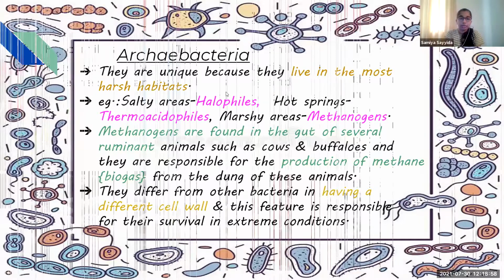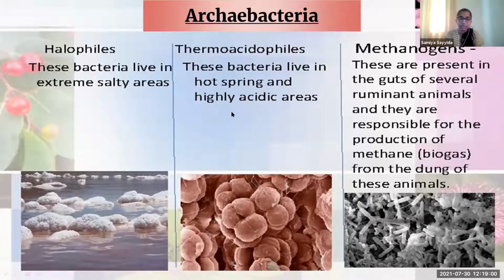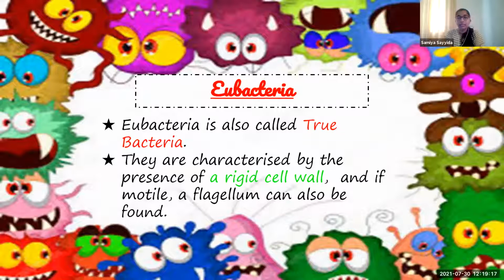Now here you can see the pictures of the three types: halophiles, thermoacidophiles, and methanogens. The first one is not a microscopic picture; the second two are microscopic ones. Then we move on to eubacteria. Eubacteria is also called true bacteria, and they are characterized by the presence of a rigid cell wall. If they are capable of movement, flagella can also be found.